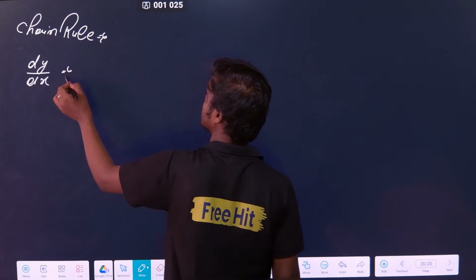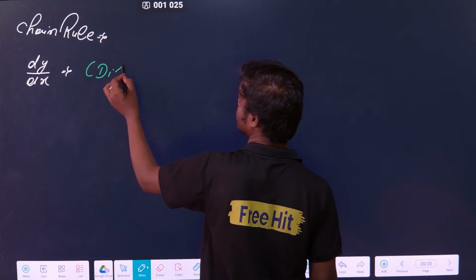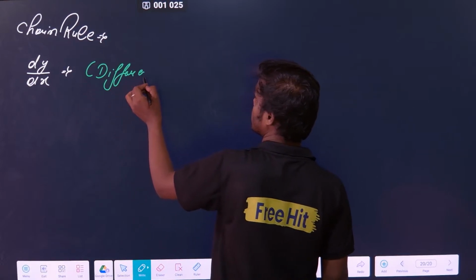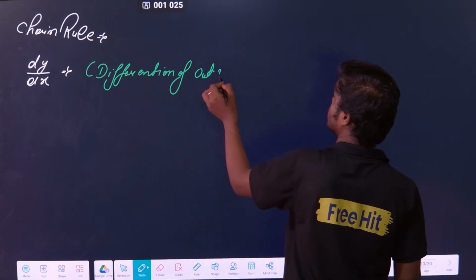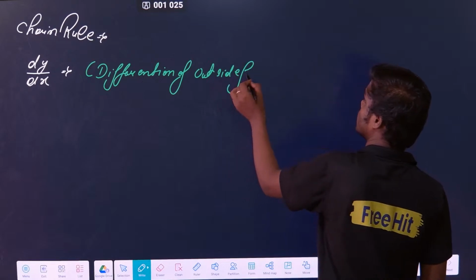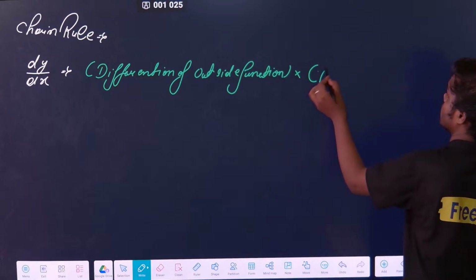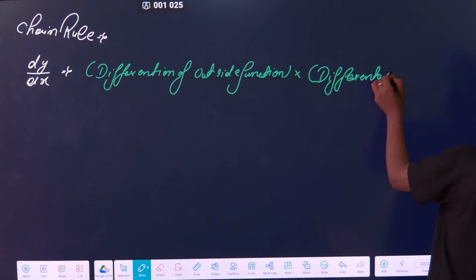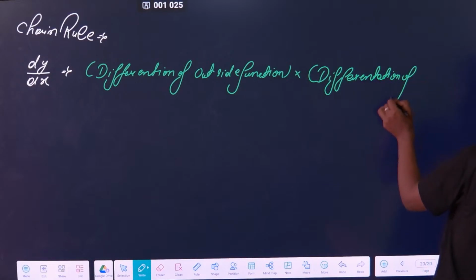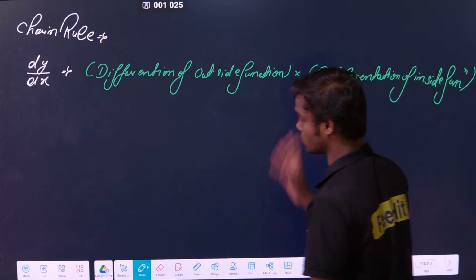It simply states that for differentiation of an inside and outside function, first differentiate the outside function, into, then differentiation of the inside function. That is how it goes like.